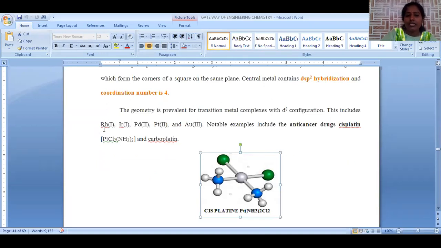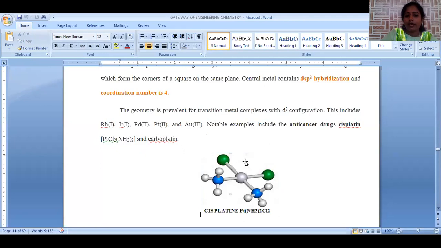Especially the metals rhodium, iridium, palladium, platinum. These metals are more preferable to exist in this square planar complex geometry. The best and most widely applied coordination complex is platinum Cl2(NH3)2. The central metal is the platinum.